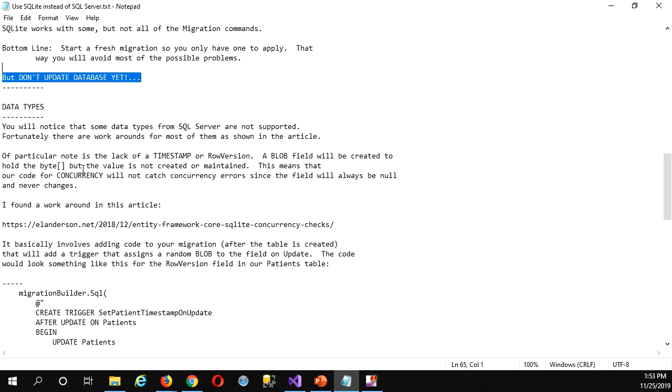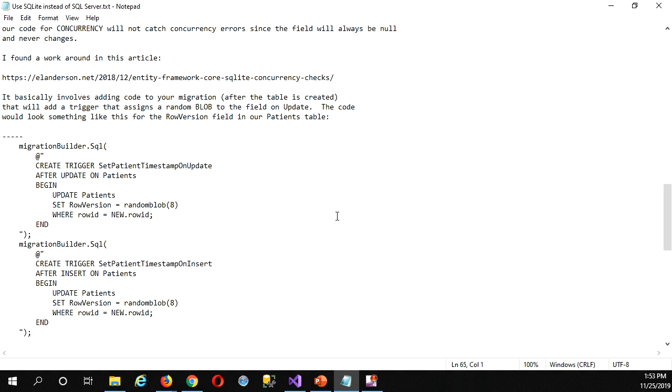So in other words, all that work we did getting all that nice concurrency code in, showing the difference between the values stored in the database and what the user is entering, all that work would be useless. Even though the timestamp field is there, it never changes. So there is a workaround. I found a nice article that you can go and look at, but basically I've just taken it and put it into this bit of code here.